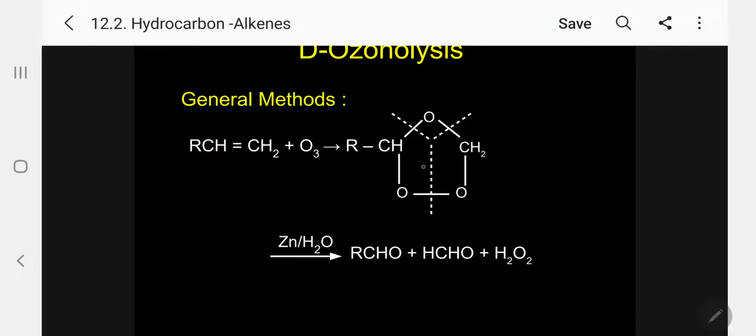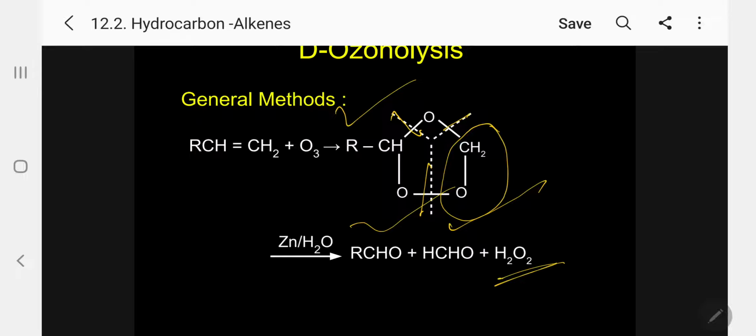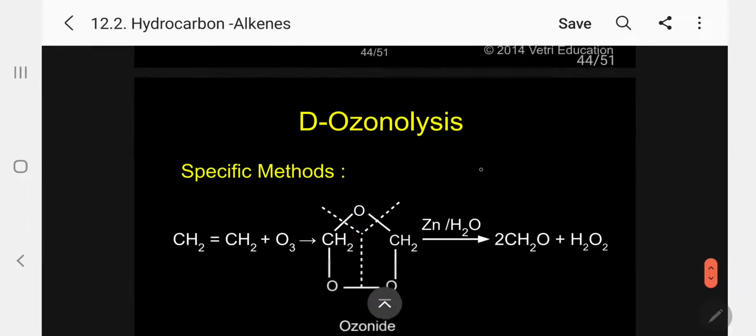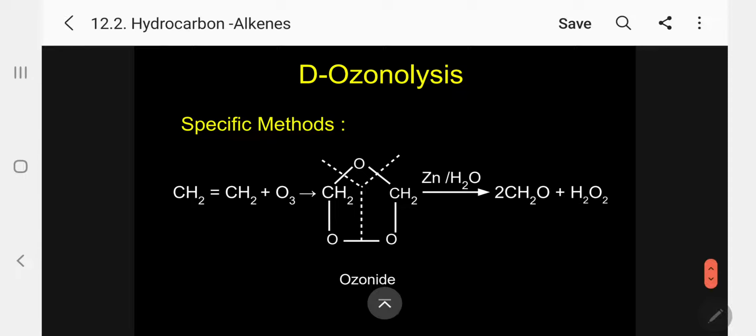It undergoes hydrolysis in presence of water and zinc. So the cleavage here, cleavage here, cleavage here. Here CH2O, formaldehyde. Here the corresponding RCHO, aldehyde. And this oxygen is oxidized by oxygen to hydrogen peroxide. Kindly follow. For a specific example, I will now take ethylene. I will get 2 moles of formaldehyde, CH2O, in presence of zinc and water, with hydrogen peroxide.